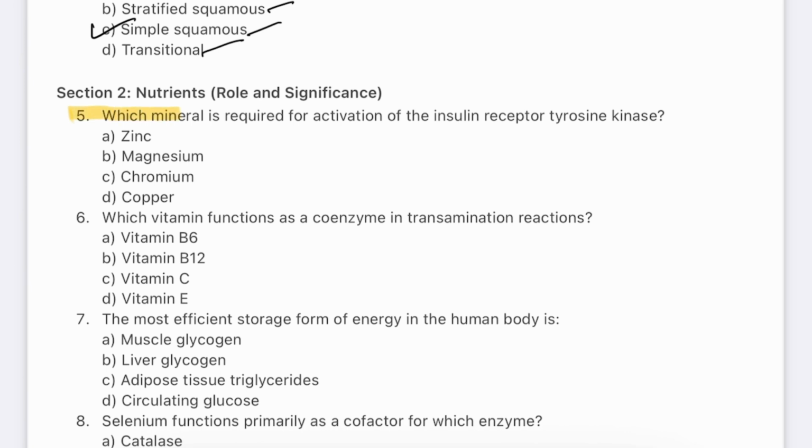Question number 5. Which mineral is required for activation of insulin receptor tyrosine kinase? Zinc, magnesium, chromium, copper. The answer will be C.